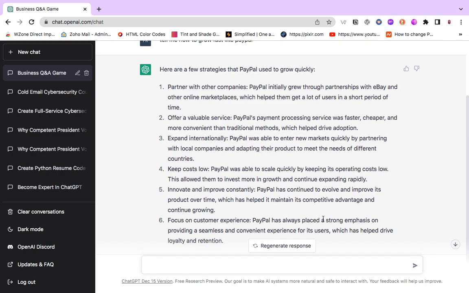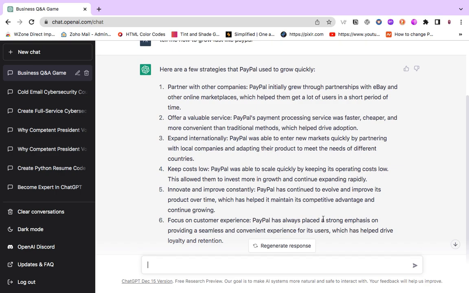ChatGPT gave us six amazing ideas to success, just like PayPal. Let's check the first one. It said partner with other companies, because PayPal initially grew through partnerships with eBay and other online marketplaces, which helped them get a lot of users in a short period of time. And of course, it offers a valuable service.